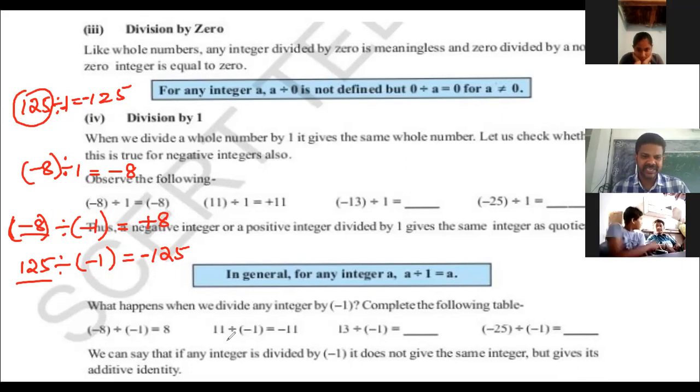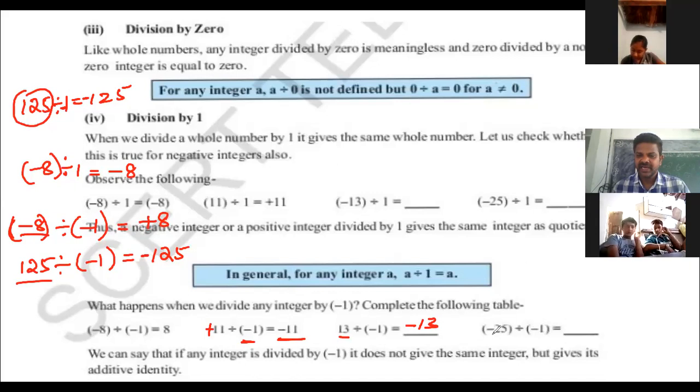Here you see some examples. 11 divided by -1: the dividend is positive 11 and the divisor is -1, so we get -11. 13 divided by -1, we get -13. Next, -25 divided by -1.